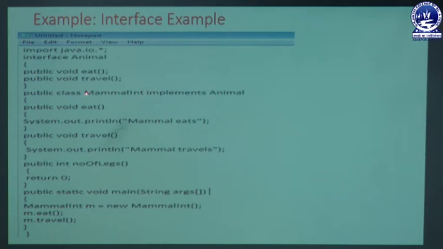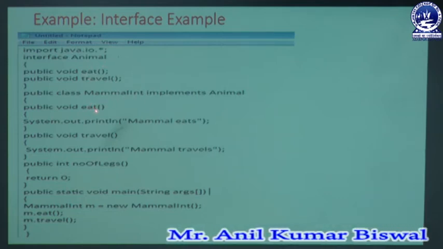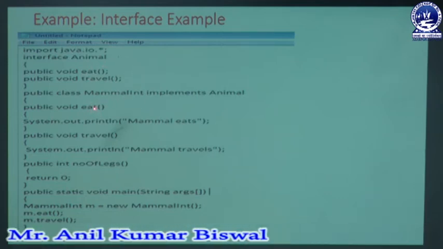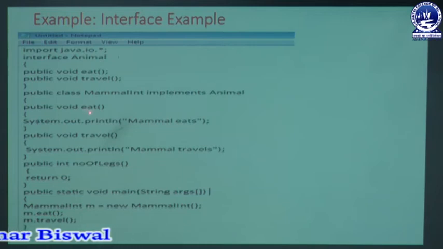In that class, we must declare the eat method, an abstract method, and its body should be declared inside the subclass which inherits the interface, like system.out.println mammal eats. It's one normal statement we are printing throughout the program, and it is one signature.